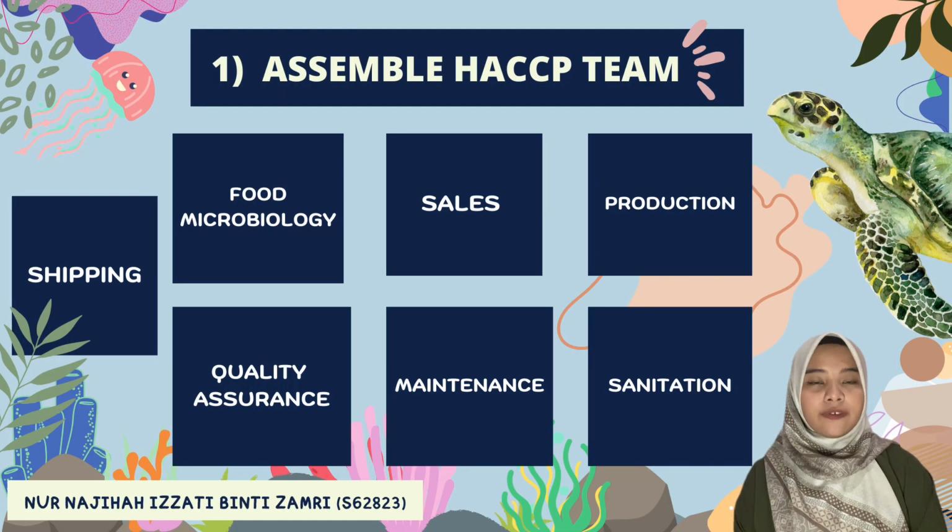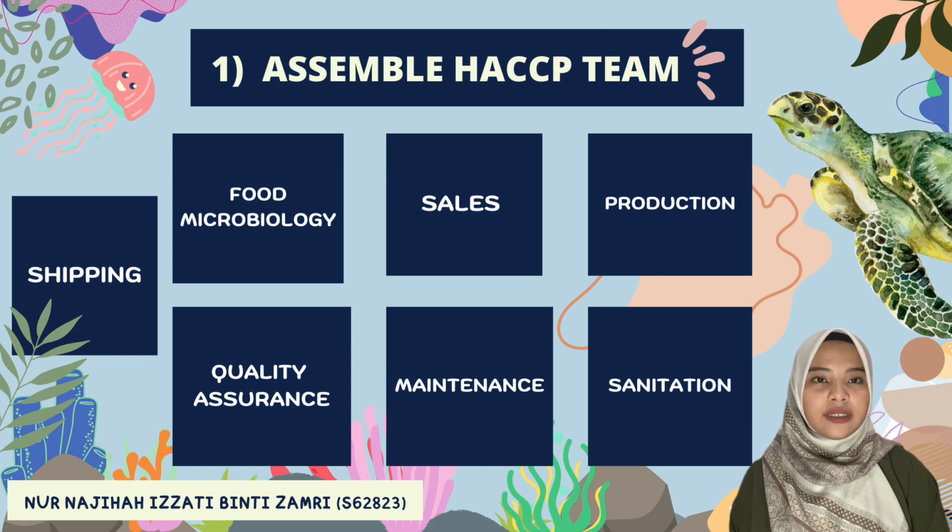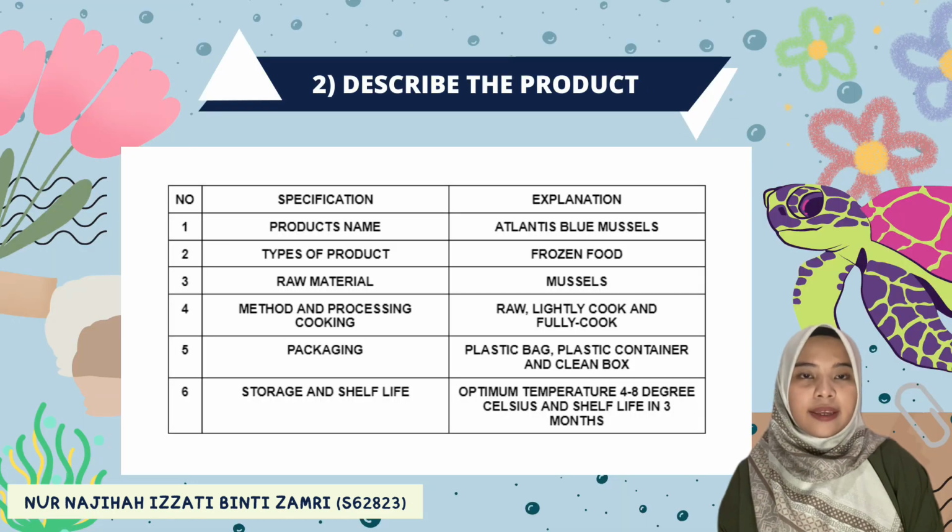The first step of HACCP is assemble the HACCP team. It should be multidisciplinary and include individuals from areas such as maintenance, production, sales, sanitation, quality assurance, food microbiology, and shipping. Next, the second step of HACCP is describe the product.